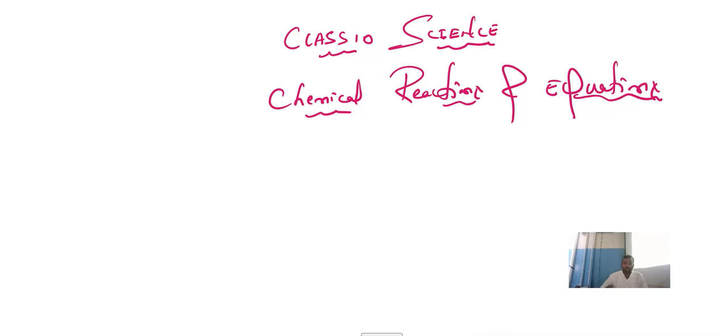Clear? Good. So in Chemical Reactions and Equations, as you all know, they may ask you a question if you open your page, that is page number 2, for the students who are studying in the Karnataka State Board. As you can see on page number 2, there is a paragraph here, which I am highlighting next to the diagram.